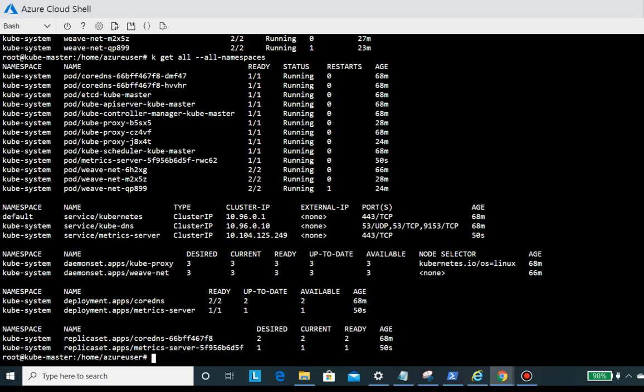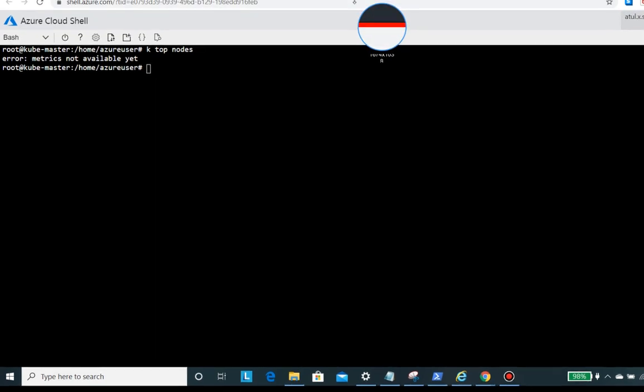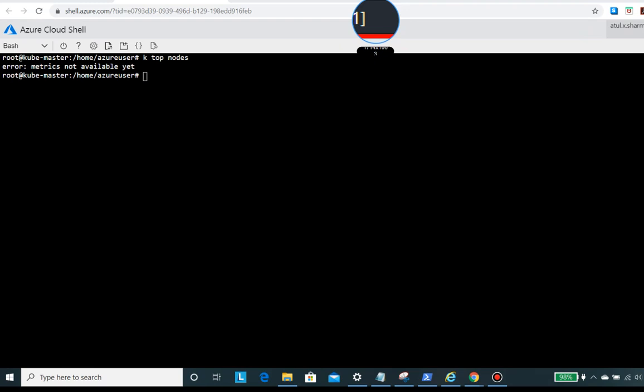So let me clear the screen, and if I run top nodes here, it will say the Matrix server parameters are not available. It will throw an error. That was expected, so I will show you why it comes up and what we need to do to fix it. I will pause the video here and make some changes. I will show you what changes, and then we will see what the result is when we use this command.